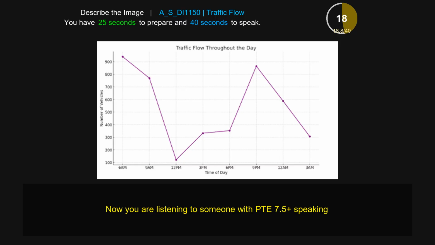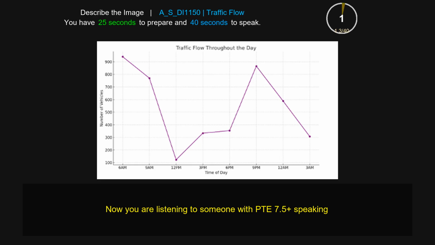It is clear that there is an important relationship between time of the day and number of vehicles, including some key factors: 9 a.m., which is over 700, and over 300, which is 3 p.m., and 6 p.m. In conclusion, this picture talks about traffic flow throughout the day.